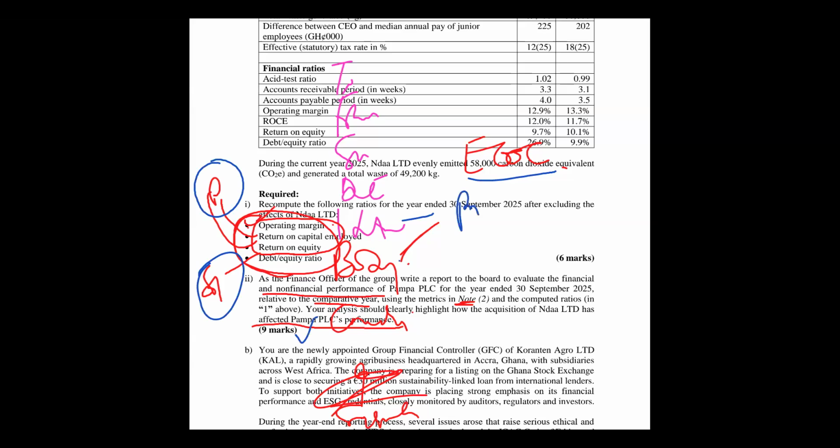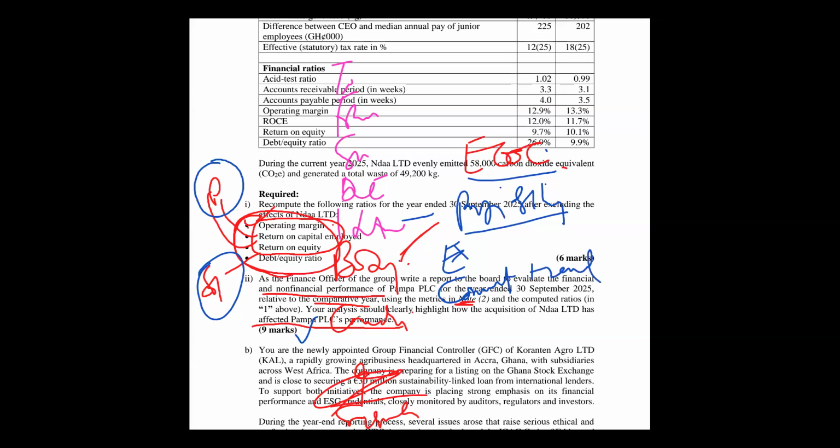So I will write here profitability. After writing profitability, I'm going to apply the ECOC: explain what profitability means. Comment on the trend. Let me put it that way, right? Comment on the trend.